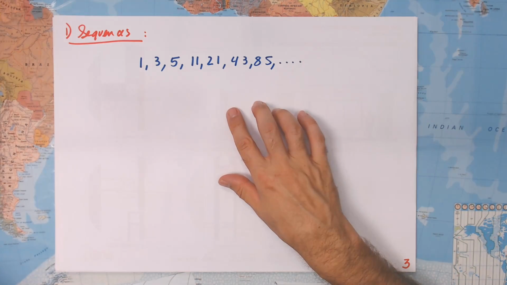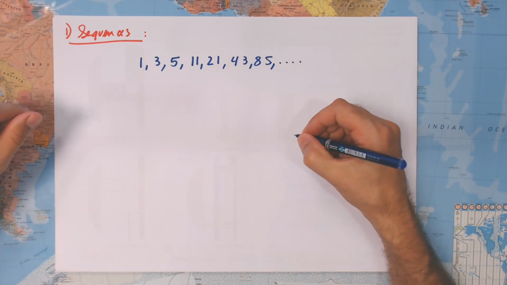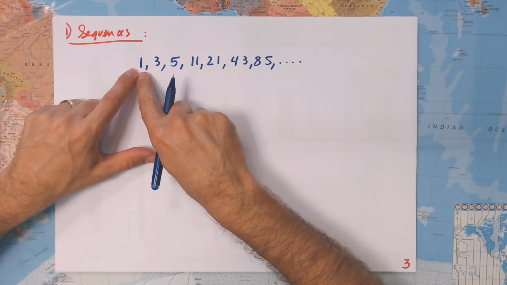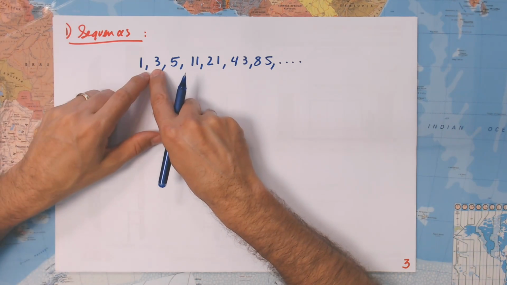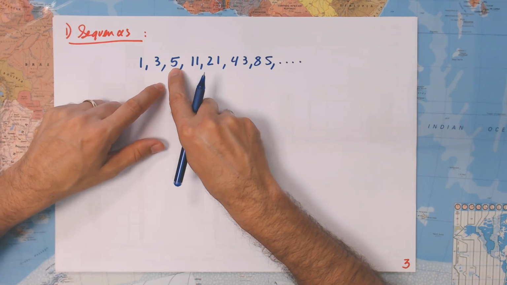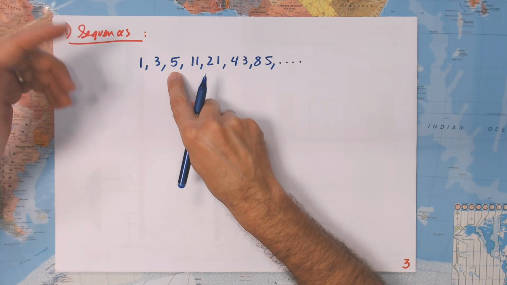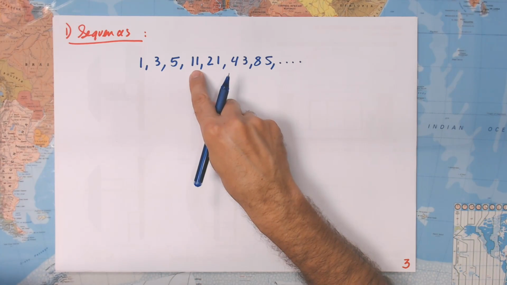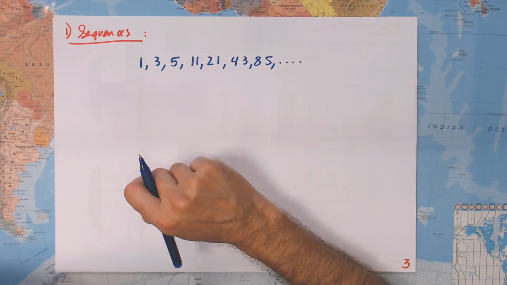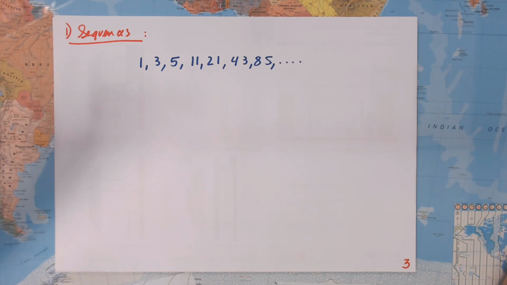Please pause the video, think, write it down, take a pen, okay? Take some time. Try to do, okay, if I add 2 in here, good. Oh, maybe it's 2. 1 plus 2, 3, good. 3 plus 2, 5, good. But don't say the general term is the previous term plus 2. Go ahead. 5 plus 2, it's not 11. It's weird. Try to see the relation between them, okay? And just pause the video, think, and then come back.